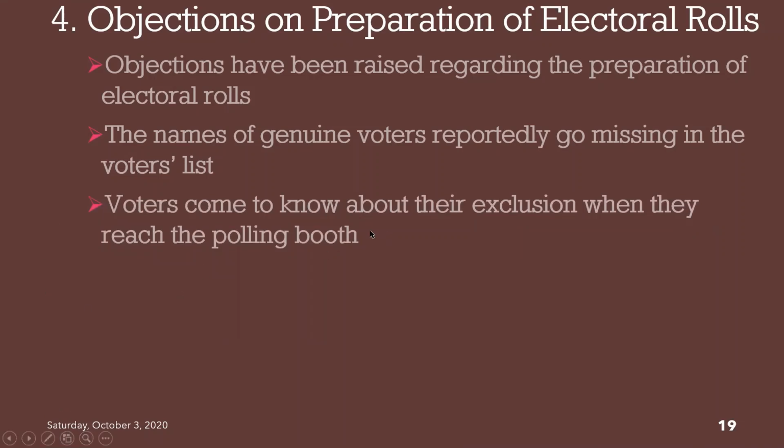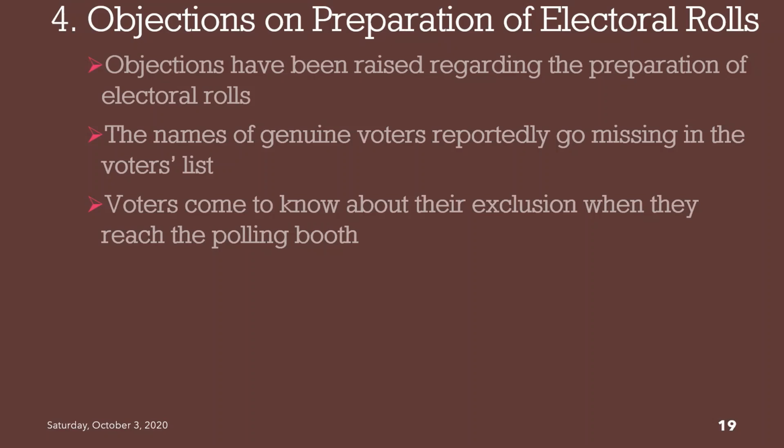So on the day of polling, the voters reach the booth, they stand in the line for a long time, and when they finally go to cast their vote, the polling officials will tell them, we are sorry, your name is not there in the list, you will not be allowed to cast the vote, because only those voters whose names are mentioned in the voters list will be able to cast their vote.